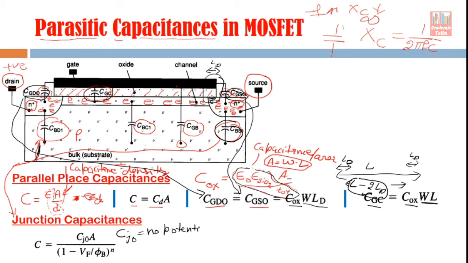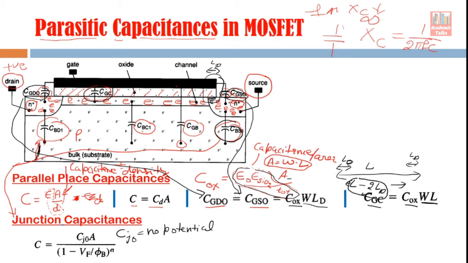At that time there is a capacitance, because there is a built-in PN junction, a built-in depletion region. That depletion region offers some capacitance. So Cj0 is the capacitance when no potential is applied, and C is the capacitance when a potential is applied, because you see here this Vf is coming here.